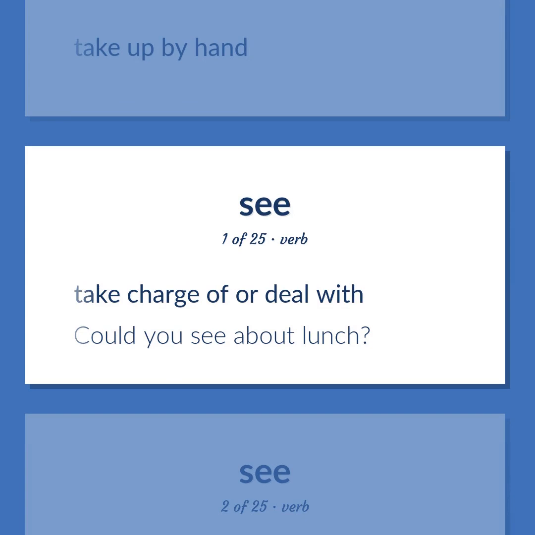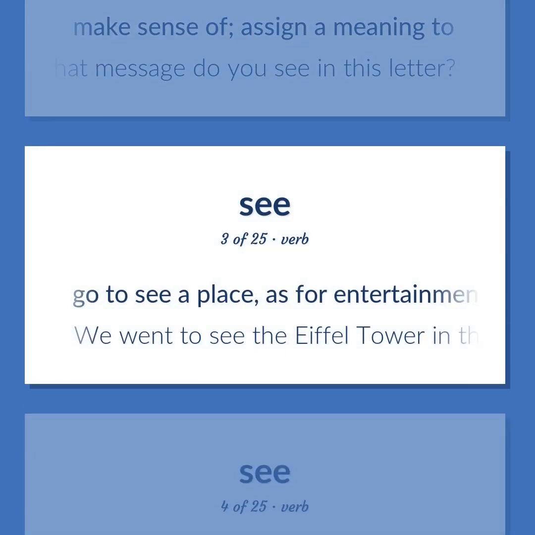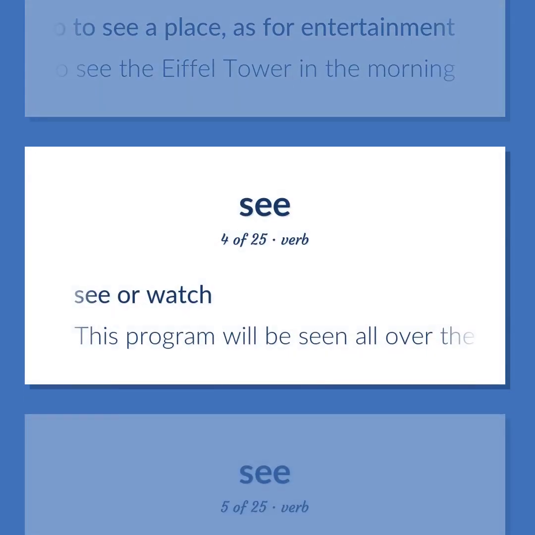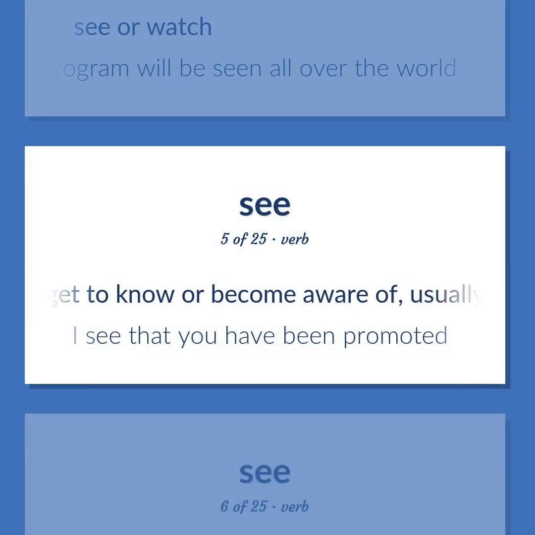Could you see about lunch? Make sense of. Assign a meaning to. What message do you see in this letter? Go to see a place, as for entertainment. We went to see the Eiffel Tower in the morning. See or watch. This program will be seen all over the world. Get to know or become aware of, usually accidentally. I see that you have been promoted.